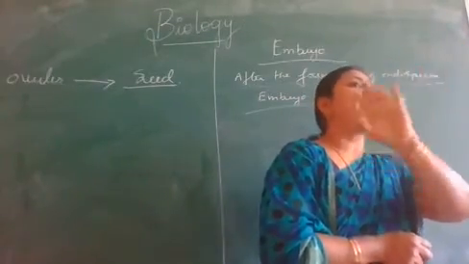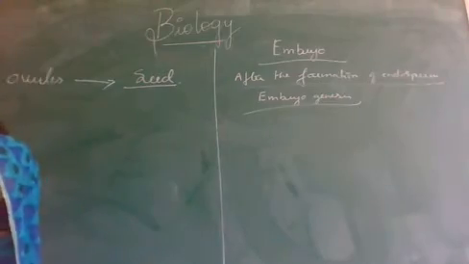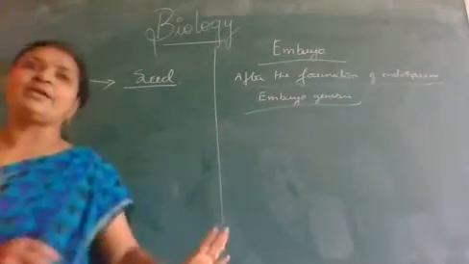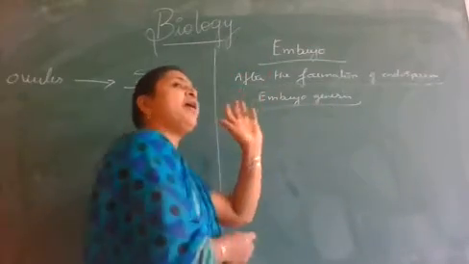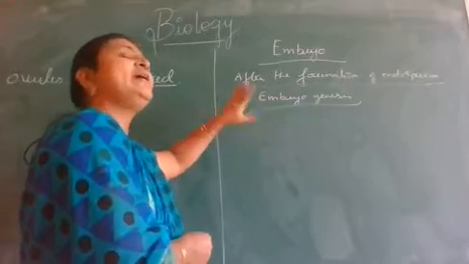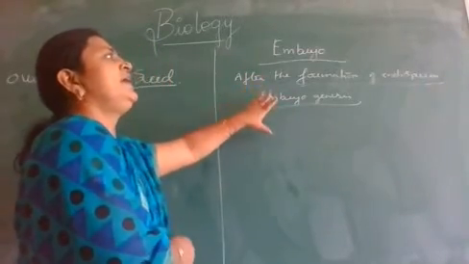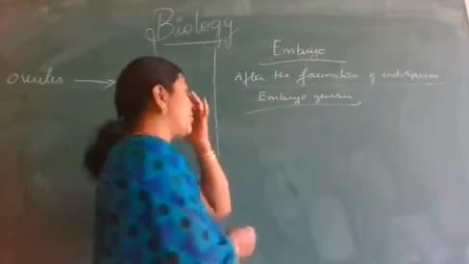Before that, we cannot differentiate. During the initial stages of embryogenesis, it is similar in both dicots and monocots.